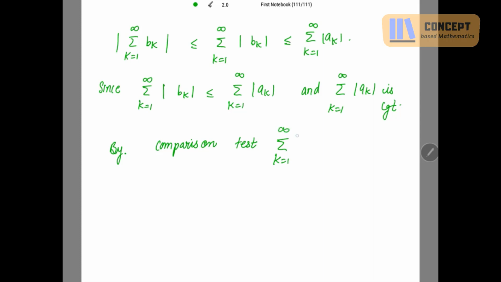K going from 1 to infinity, mod bk, this also converges. Thus, that's it. Summation n going from 1 to infinity, bn converges absolutely.